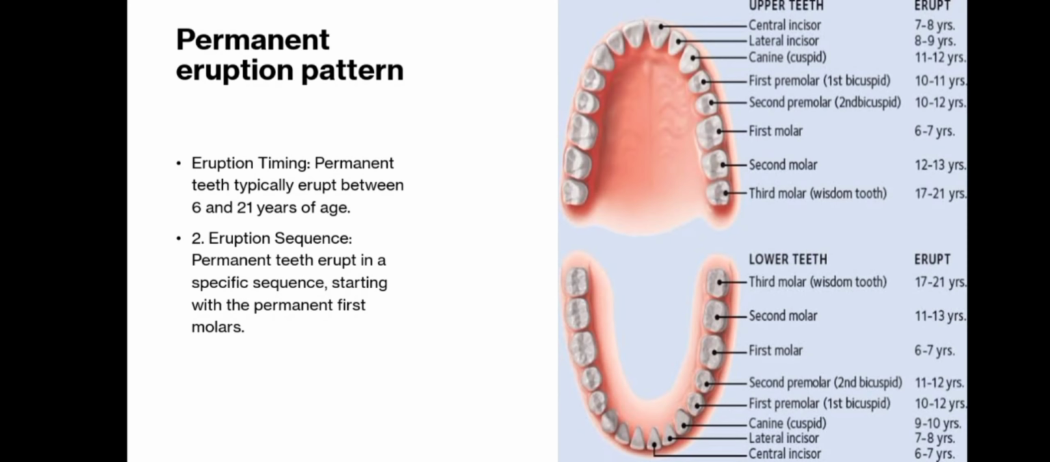Permanent eruption pattern. Mnemonic: 6, 1, 2, 4, 5, 3, 7 and 8. It refers to the FDI tooth numbers. First molars at 6 years, central incisors 6 to 7 years, lateral incisors 7 to 9 years, first premolars 10 to 11 years, second premolars 10 to 12 years, canines 11 to 12 years, second molars 12 years, and third molars 17 to 21 years.